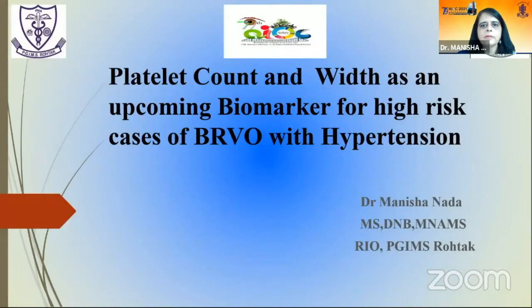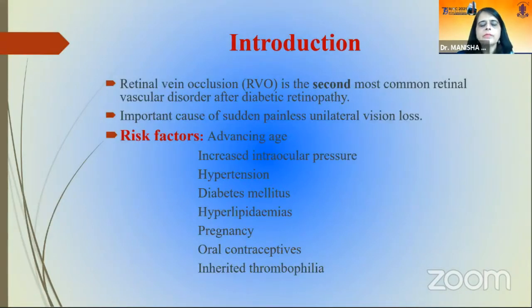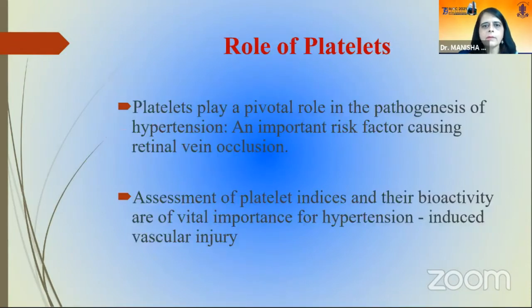So my presentation is on platelet count and width as an upcoming biomarker for high risk cases of BRVO in cases of hypertension. So introduction, I would like to say, retinal vein occlusion is the second most common vascular disorder after diabetic retinopathy, and it's an important sudden painless unilateral visual loss. The risk factors we all know are advancing age, increased intraocular pressure, hypertension, diabetes mellitus, hyperlipidemias, pregnancy, and oral contraceptives.